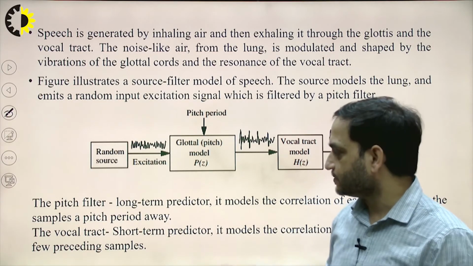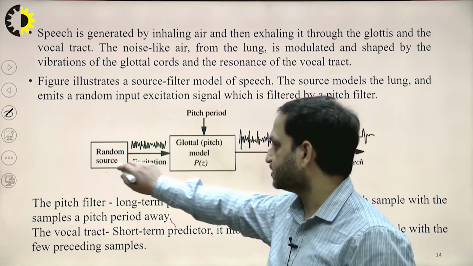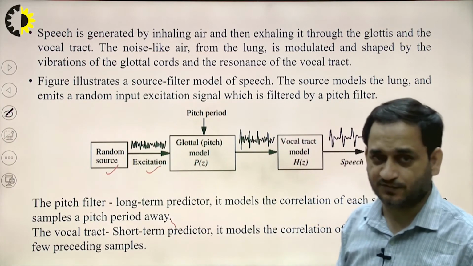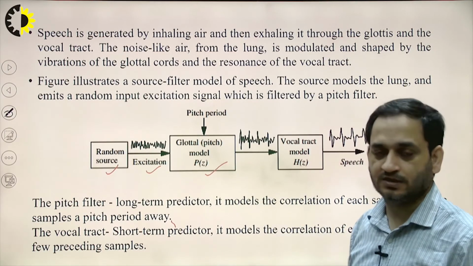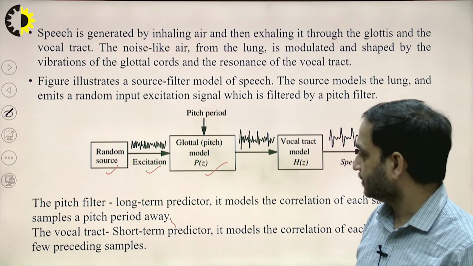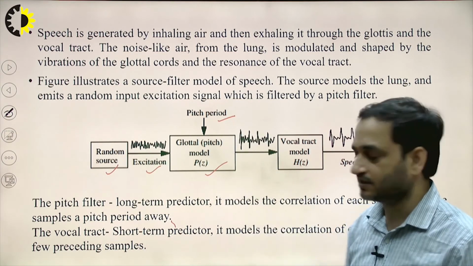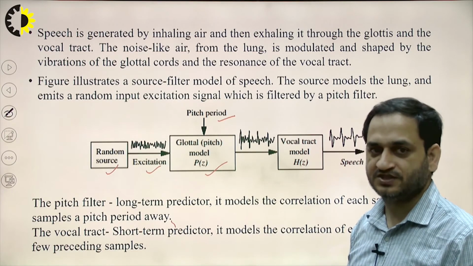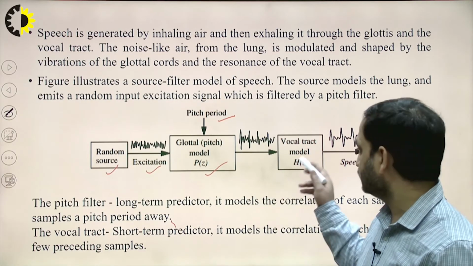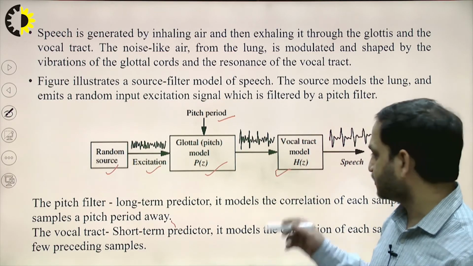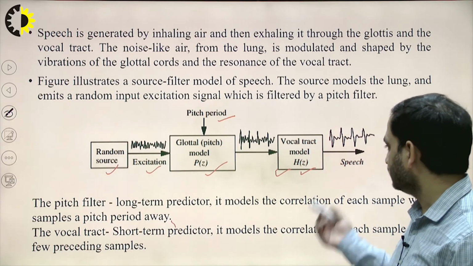Just for the diagram, it is mentioned that the source is random in nature, and the output of this source will be the excitation signal, which passes through the glottal speech model. We use the pitch model filter in that, and then we use the pitch period. The output of the glottal pitch signal will again be random in nature, and it will pass through the vocal tract model, which has the transfer function H(z). Then the output of this vocal tract model will be the speech signal.